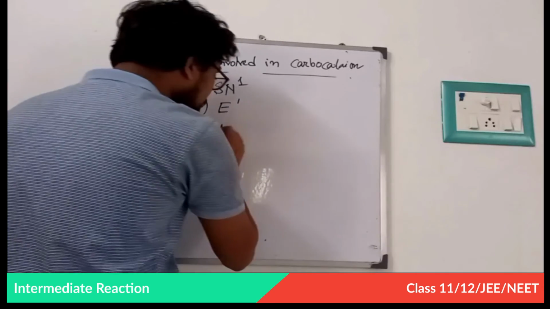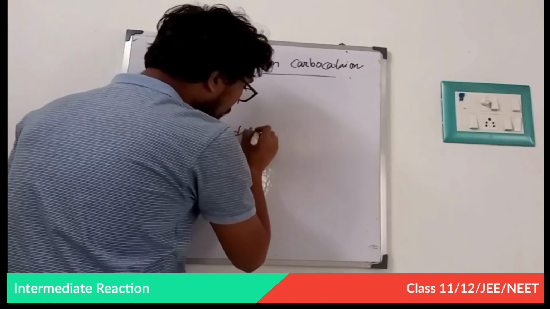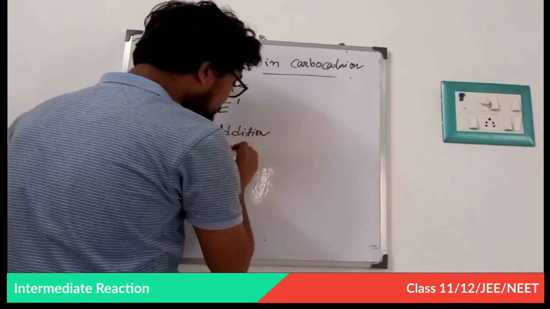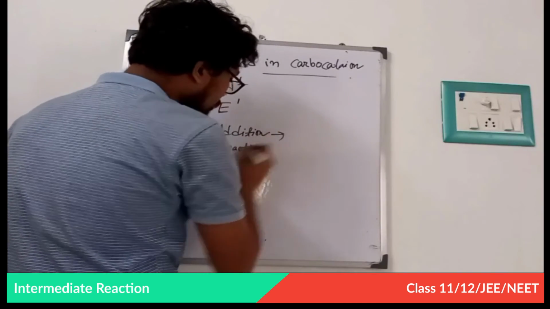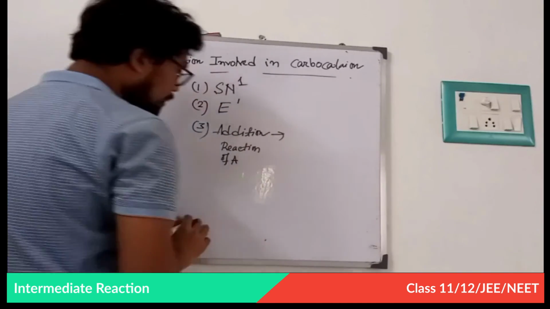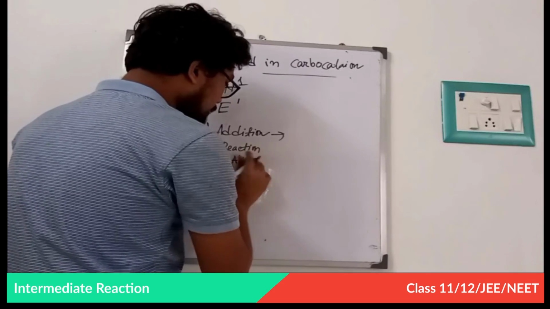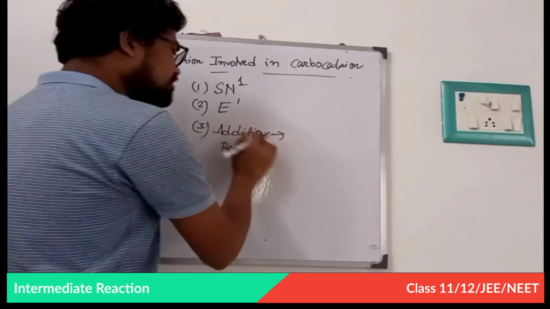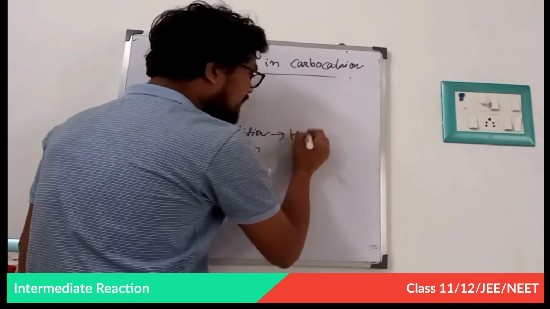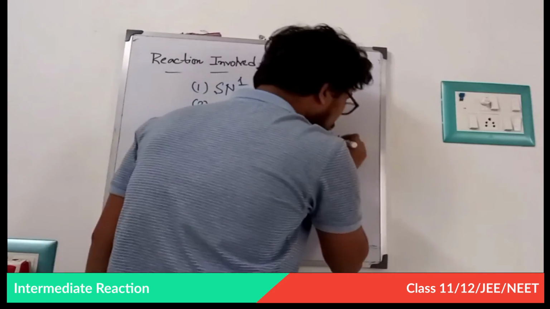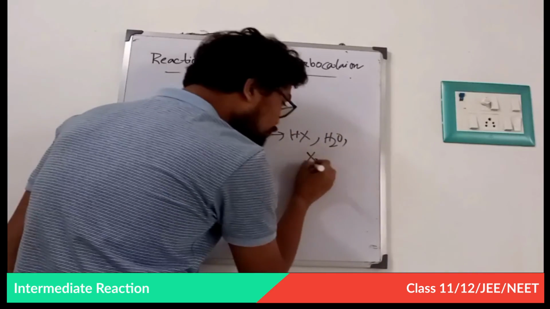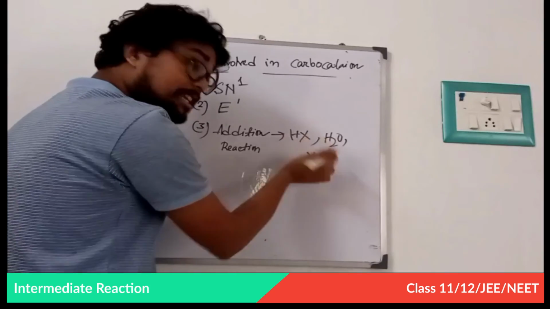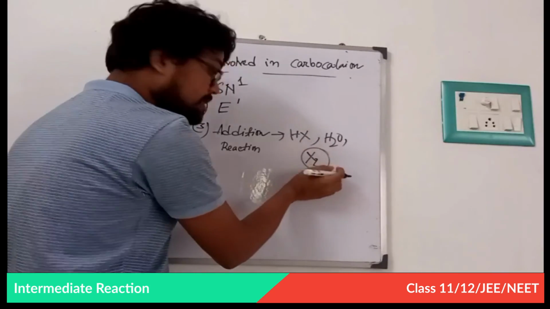Thirdly, the addition reaction of alkenes, that means HX addition, water addition, X2 addition, that means electrophilic addition. In this case, a non-classical carbocation will arise.